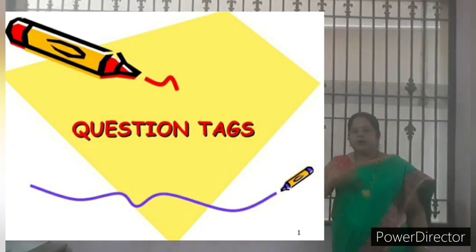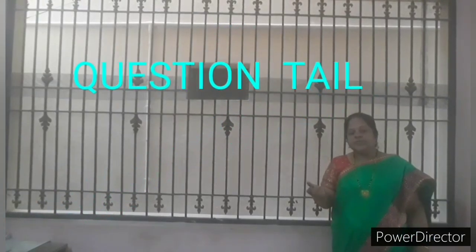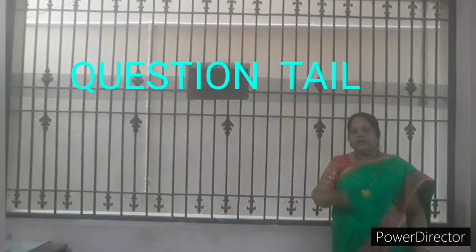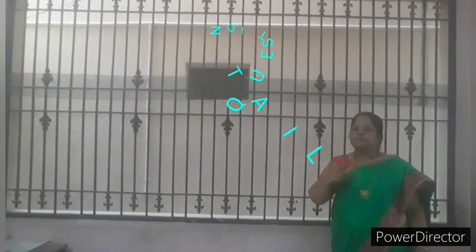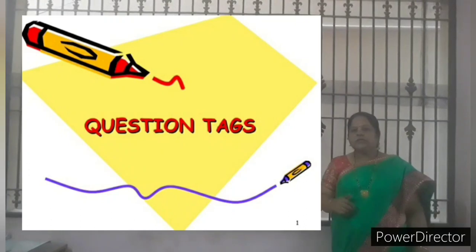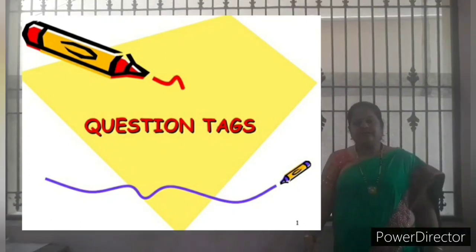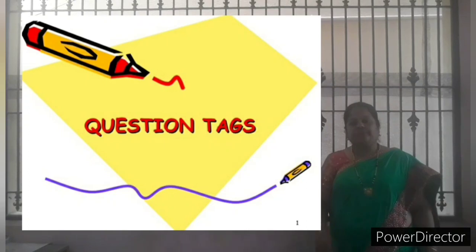When the first part of the sentence is positive, the tag verb will be negative, and vice versa. That is, if the first part of the sentence is negative, the tag will be positive. Is it clear? Another name for it is question tail. A positive statement uses the negative tag, a negative statement uses the positive tag. Is it clear? Question tag is a very compulsory question at exam time.